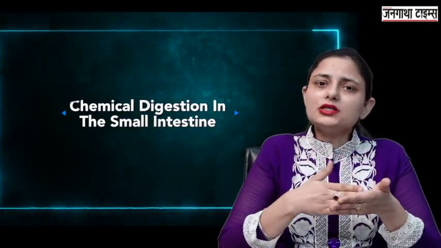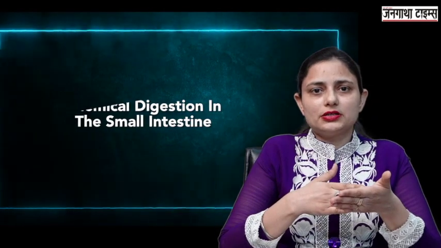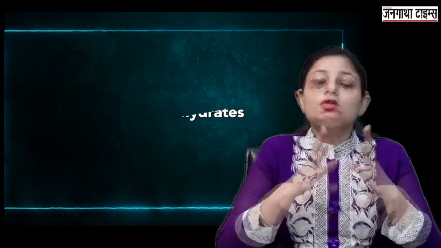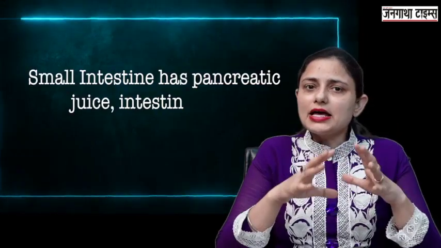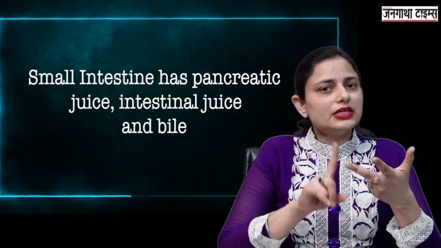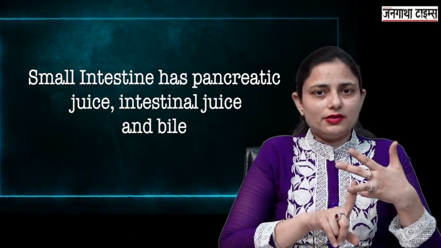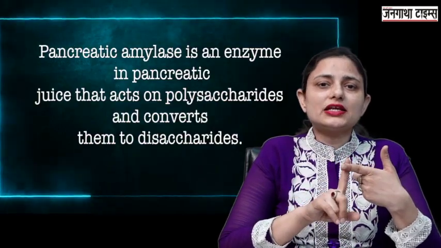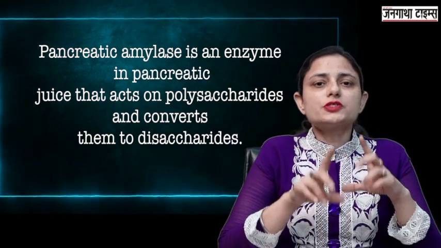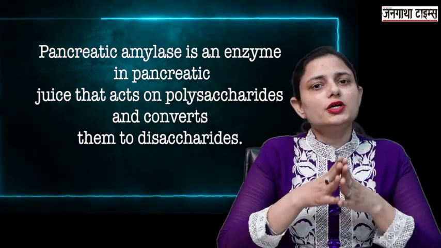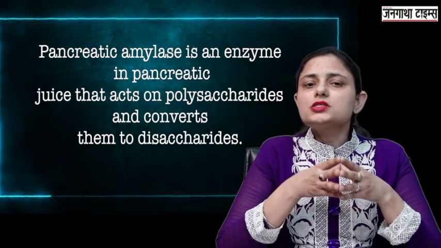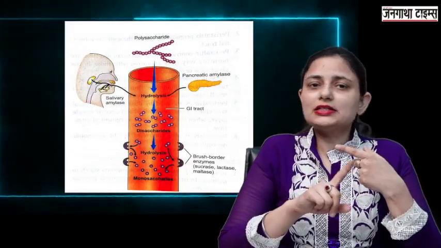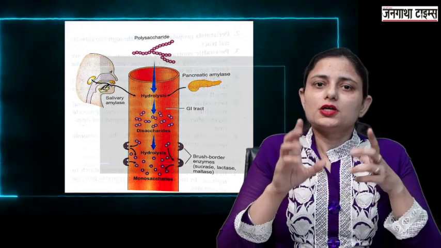Now is the chemical digestion in the small intestine. First of all is the digestion of carbohydrates. Now our small intestine has the pancreatic juice, the intestinal juice and the bile. From the pancreatic juice, we have pancreatic amylase, which is responsible for the breakdown of the carbohydrates in the small intestine. Now one was our salivary amylase, which started its action in the mouth itself.